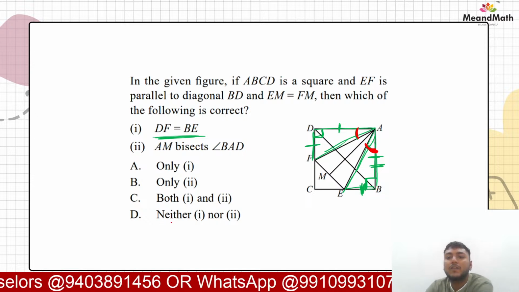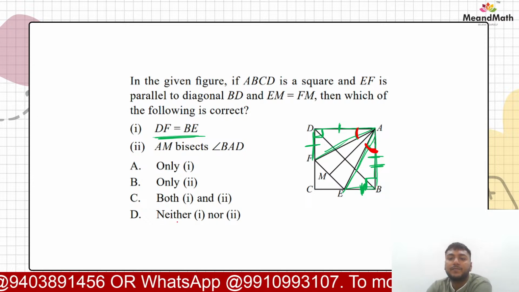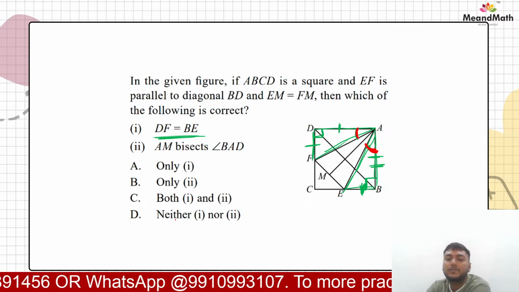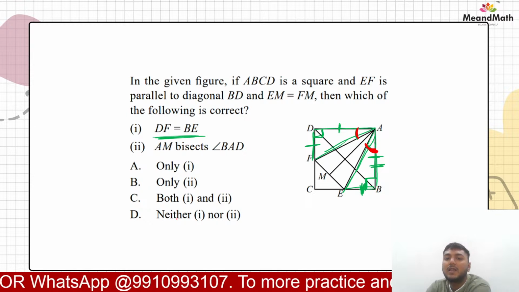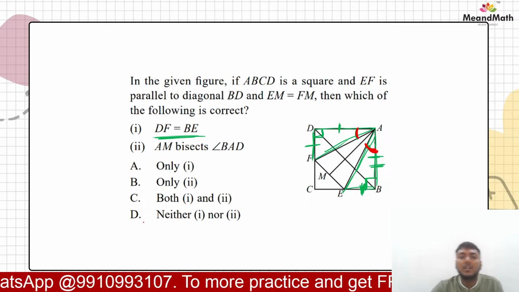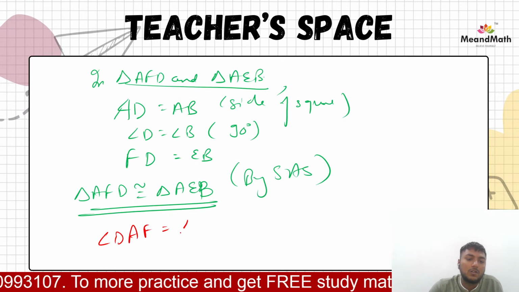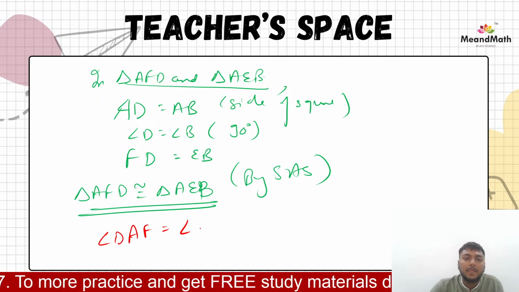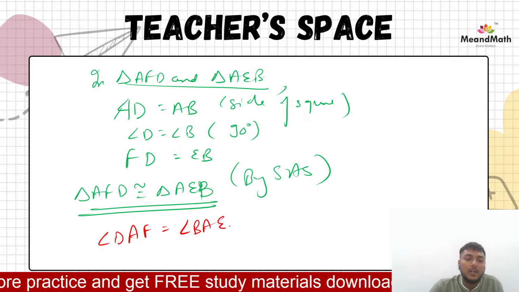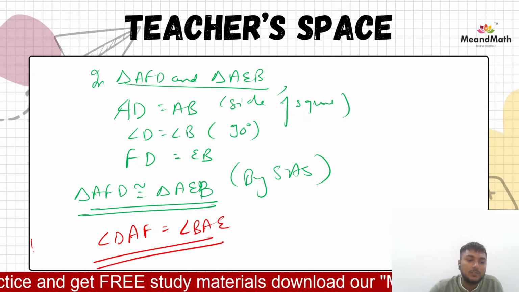Angle DAF and angle EAB. Angle DAF is equal to angle BAE, right? This we can say by CPCT.